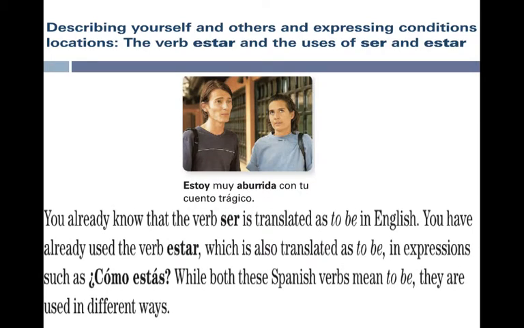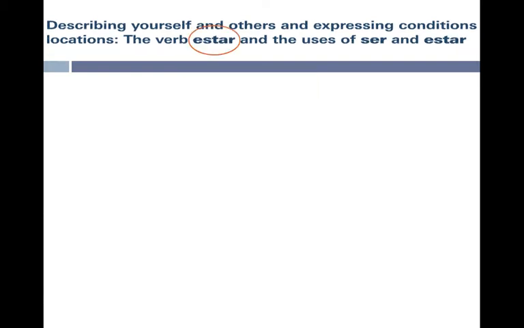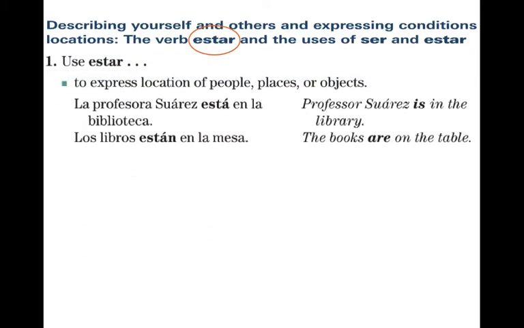You already know that the verb ser is translated to be, and you've already used the verb estar, also translated as to be, in expressions like como estás. While both of these verbs mean to be, they are used in different ways. Let's take a look at estar. Use estar to express location of people, places, or objects. Por ejemplo, la profesora Suárez está en la biblioteca. Professor Suarez is located in the library. Los libros están en la mesa. The books are located on the table. Notice how I interject located to help me realize that I'm using estar and not ser.